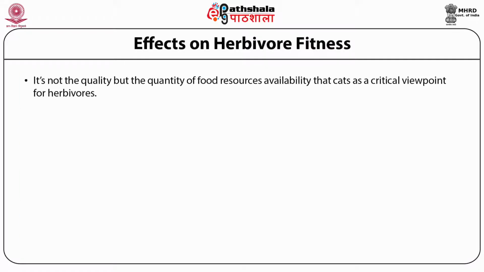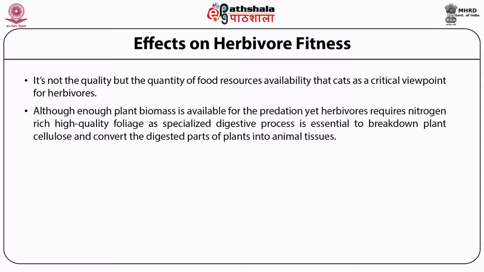It's not the quantity but the quality of food resources that acts as a critical viewpoint for herbivores. Although enough plant biomass is available for predation, herbivores require nitrogen-rich, high-quality foliage, as a specialized digestive process is essential to break down plant cellulose and convert the digested parts of plants into animal tissues.